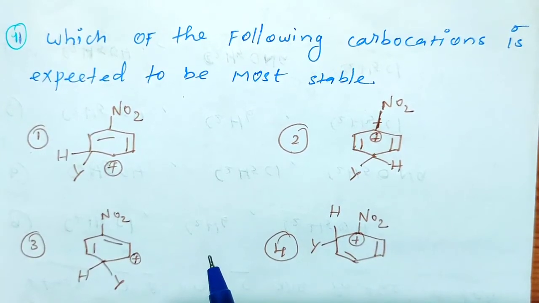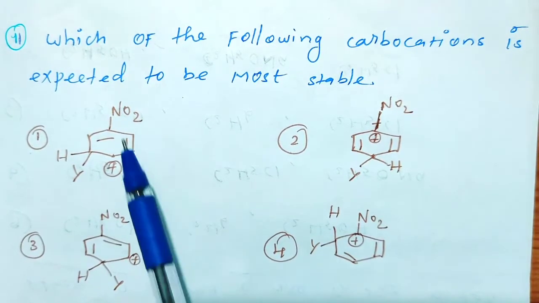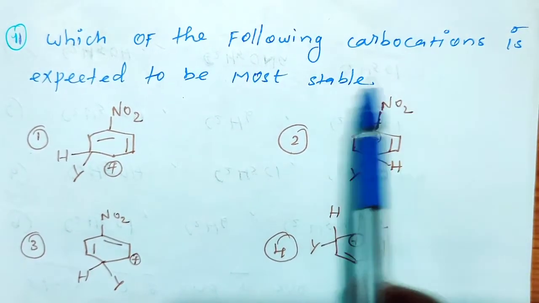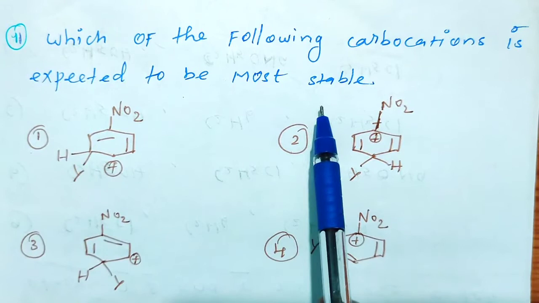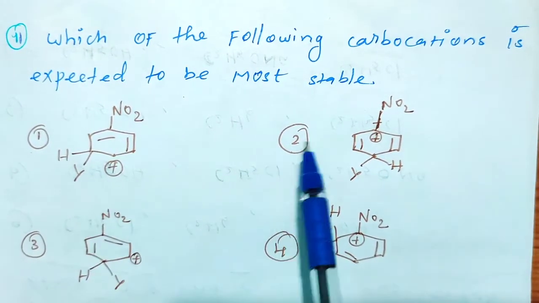So yesterday we discussed some 10 questions from that NEET question paper. Today I am going to continue from those questions. So you see the next question. Which of the following carbocations is expected to be more stable? Right. So here four options are given. Now 1, 2, 3, 4.